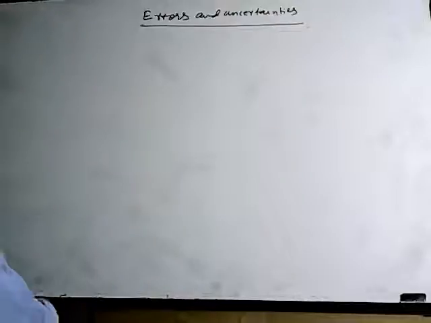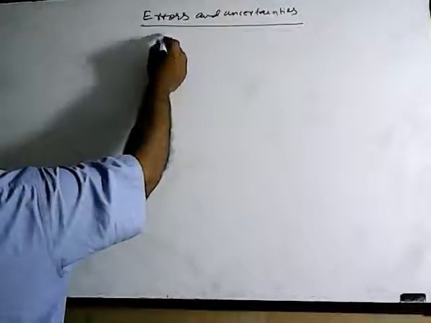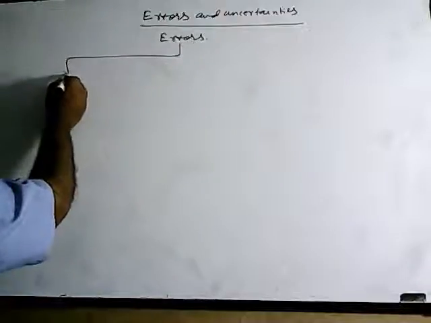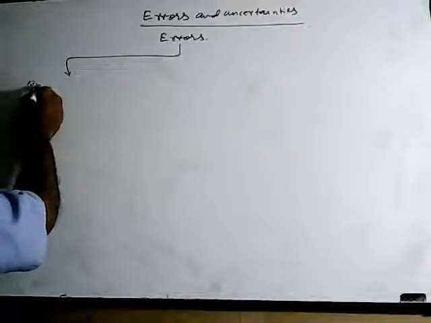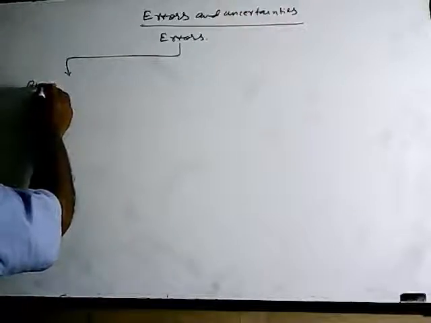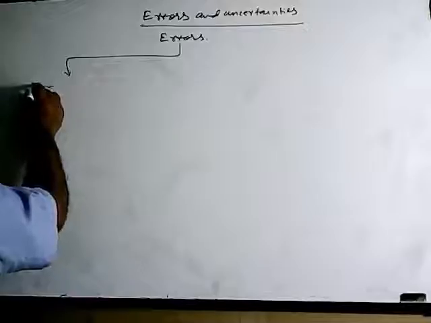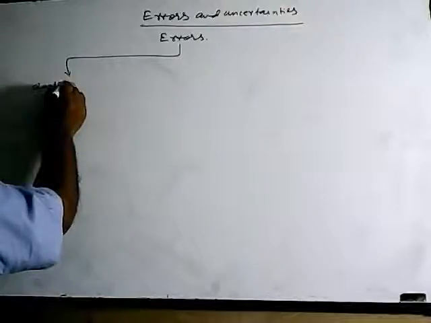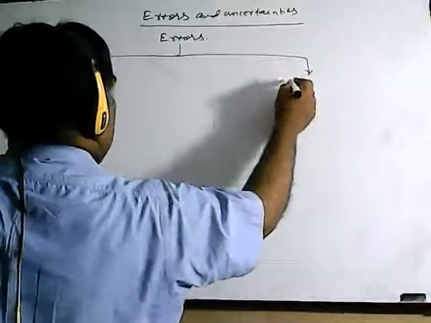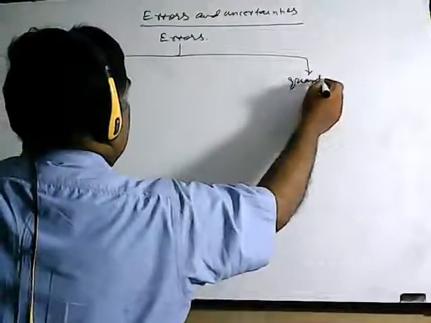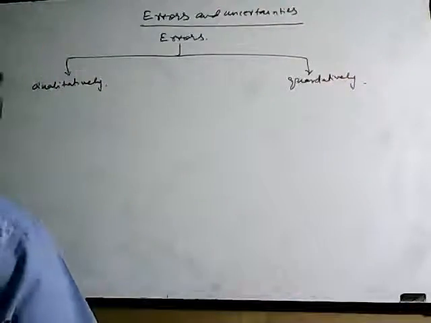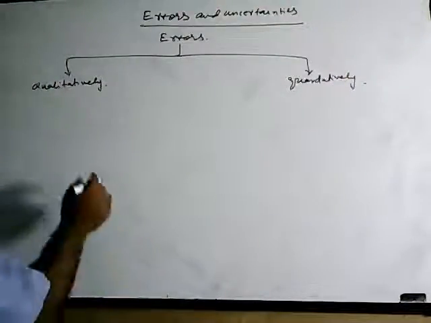First of all, we can always analyze the errors. Let us see how we can analyze them. Errors are analyzed first qualitatively, then quantitatively.